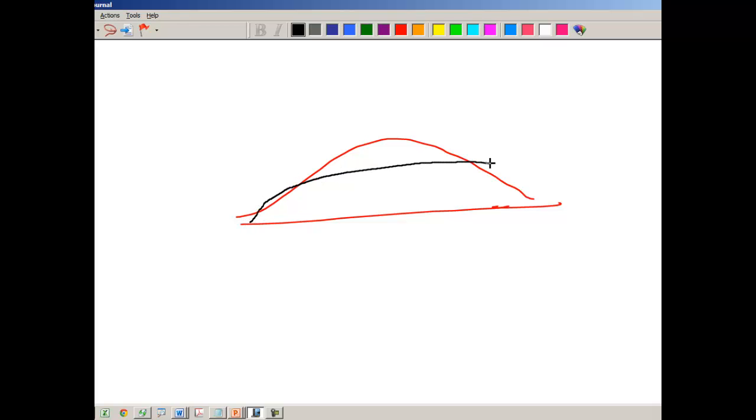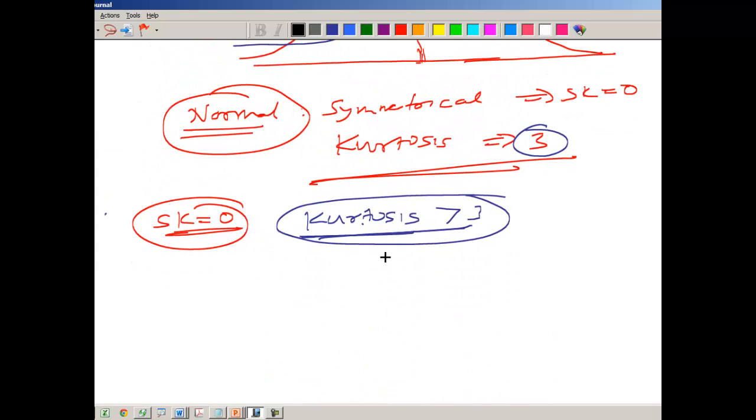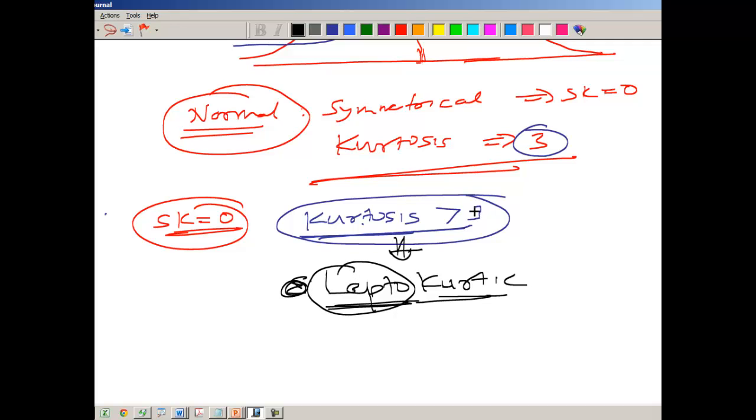be less than 3. So let's say if I plot a normal distribution again, this is my normal distribution. And suppose the peakness is less than the normal distribution, so here the kurtosis will be less than 3. So when we have kurtosis greater than 3, we call this having more kurtosis, and it is called the leptokurtic distribution. Please remember the word leptokurtic distribution. Lepto means it will have more kurtosis as compared to the normal distribution.